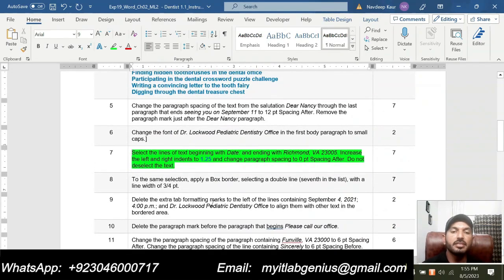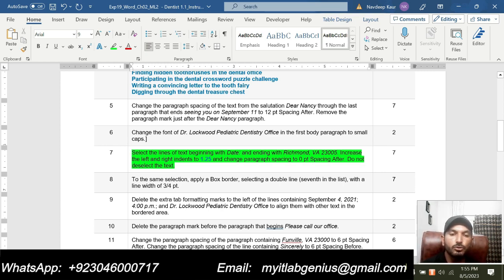So step number 7 is select the lines of the text beginning with the date and ending with the Richmond VA 23005. Increase the left and right indent to 1.25 and change paragraph spacing to 0 point spacing after. Do not deselect the text.